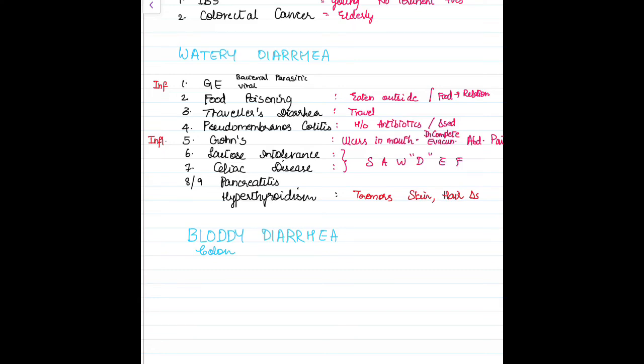Under infectious, we have dysentery caused by Entamoeba histolytica, and then we have inflammatory causes. In the inflammatory causes, the first thing we have is ulcerative colitis. Then you take C, colorectal cancer, and after C comes D, so diverticulosis.